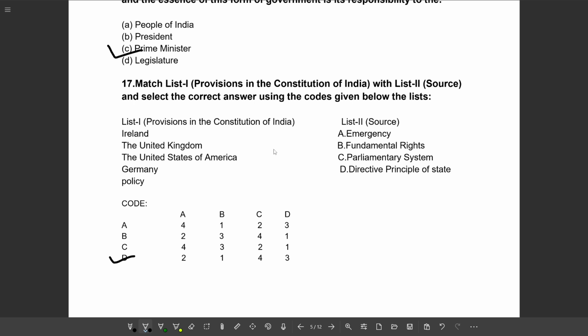Ireland will be related to fundamental rights. The United Kingdom is related to emergency. The United States of America is related to the directive principle of state policy, and Germany is related to the parliamentary system.